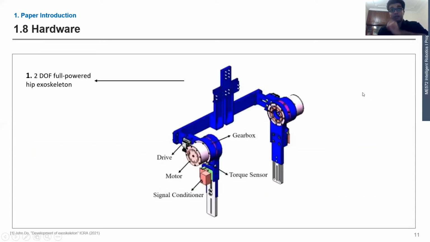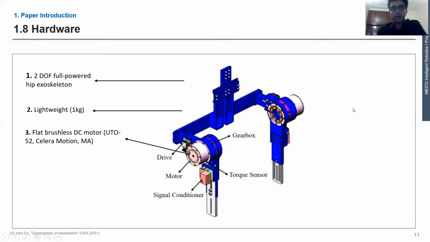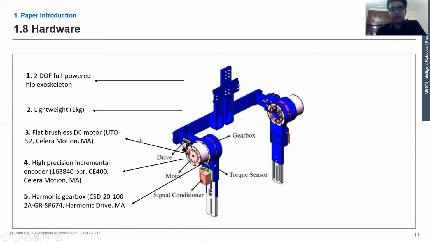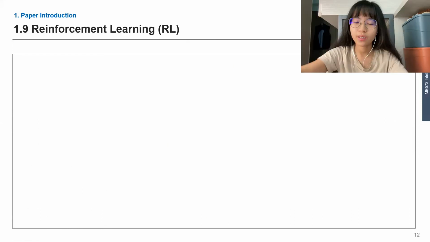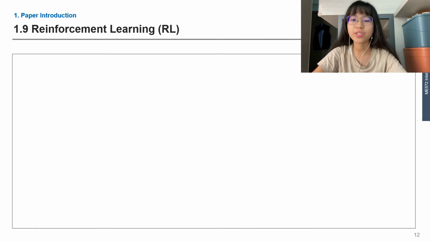So basically, starting off with the hardware. The hardware is very simple. A 2 degree of freedom, fully powered hip exoskeleton was designed in the paper, which was lightweight at 1 kg. A flat brushless motor was used along with a high precision incremental encoder and a harmonic gearbox, which provided 35.3 Newton meter output torque and 105.9 Newton meter peak torque with a 300 degrees per second joint velocity, which was suitable for fast walking and jogging. Reinforcement learning is used in this paper.